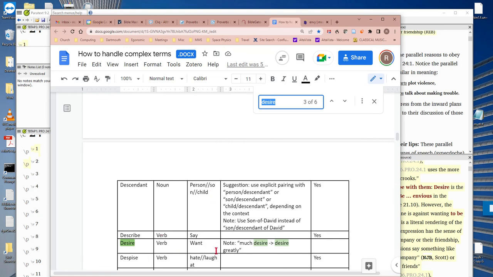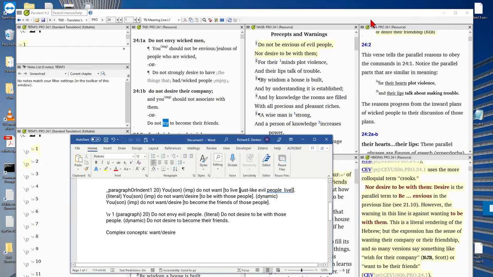desire we can pair with want. Or we can use much desire, much want. Much desire goes to desire greatly. Okay, so we usually pair desire with the verb want, which has a very similar meaning. So what I've done is "do not want / desire." That's how we indicate a complex pairing. The complex word will be used if it's available, but if not, the simple word want will be used.